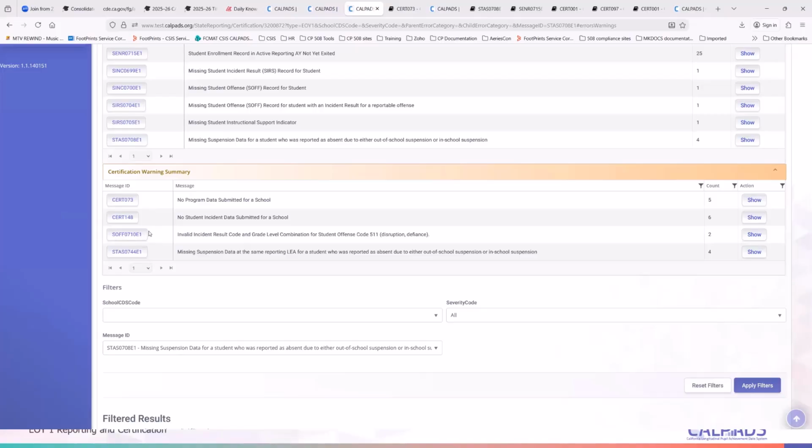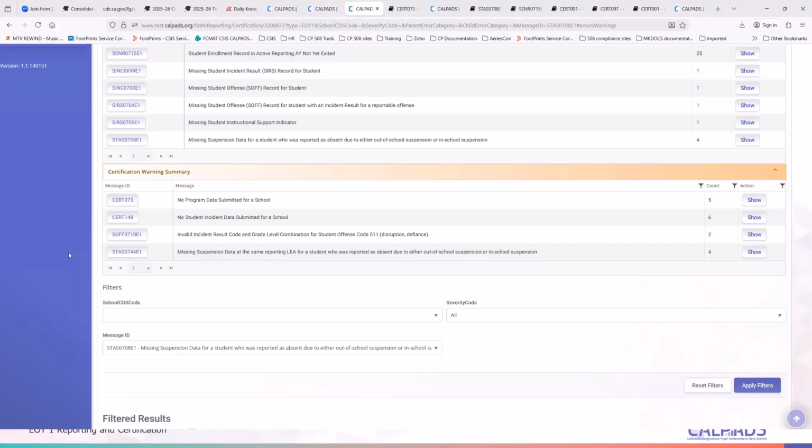Okay. Then another warning is the SOF 0710E1, which is basically the suspension based on code 511, which is disruption and defiance. So again, if that incident and the result was really valid, then by all means, you report that to CalPADS.